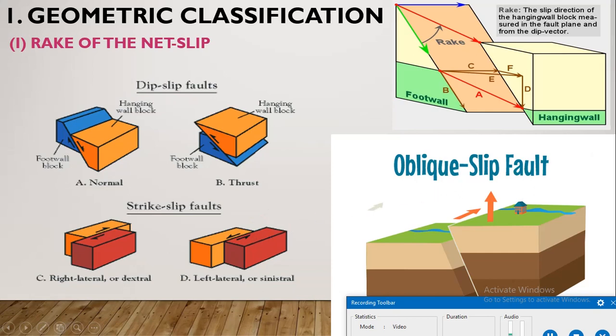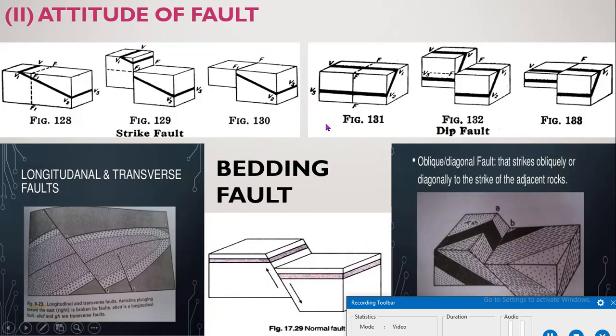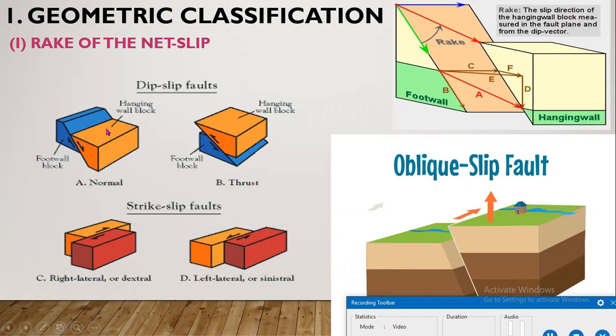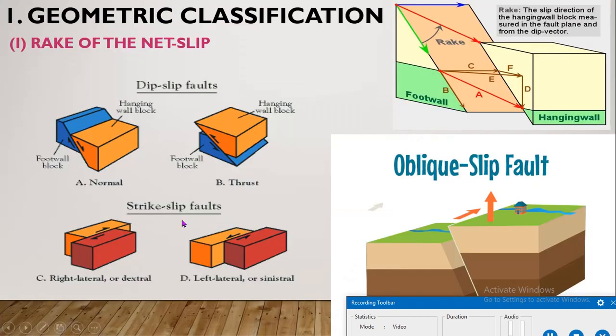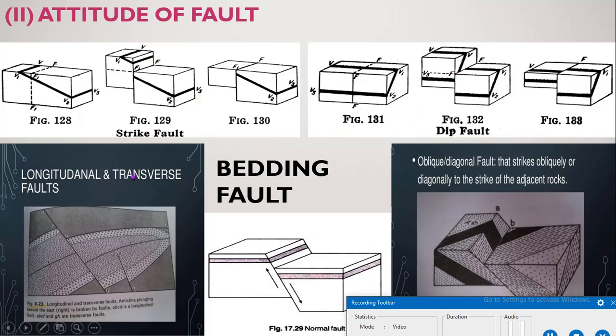Then we come to the next classification, that is on the basis of the attitude of the fault. We know the attitude. Attitude means the strike and dip of the bed. Here we have the same strike fault and dip fault, but what is the difference between a dip slip fault and a dip fault, a strike slip fault and a strike fault, and an oblique slip fault and an oblique fault or diagonal fault? What is the difference?